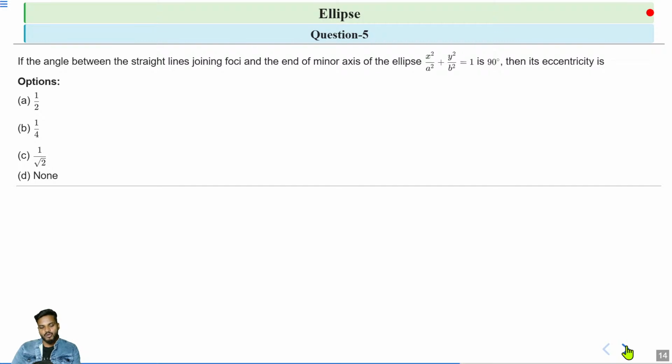The foci are given by the coordinates (ae, 0) and (-ae, 0) for this ellipse, x square by a square plus y square by b square is equal to 1. And what is the end of the minor axis? The coordinate of the end point of the minor axis is (0, b).